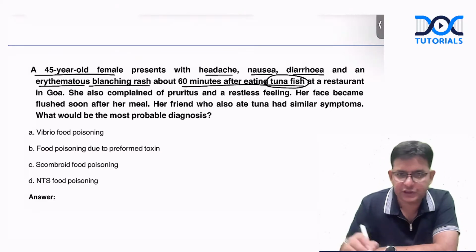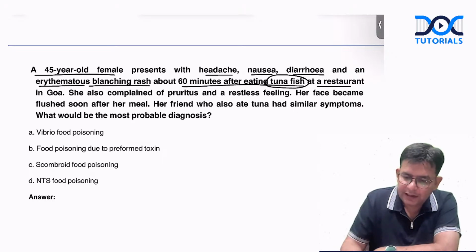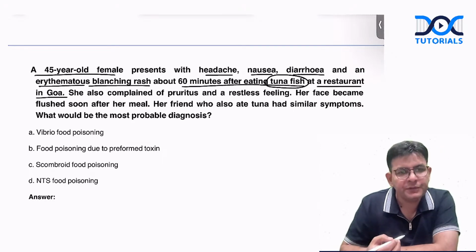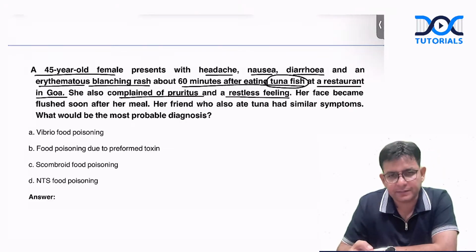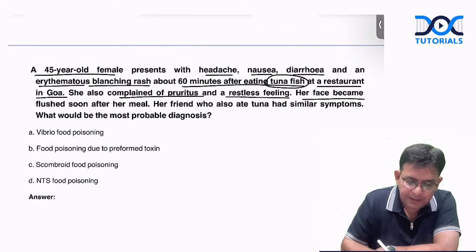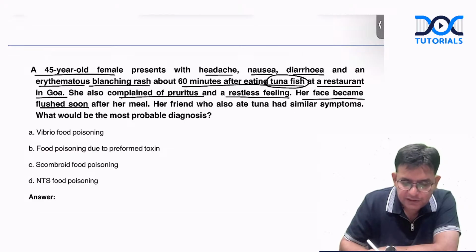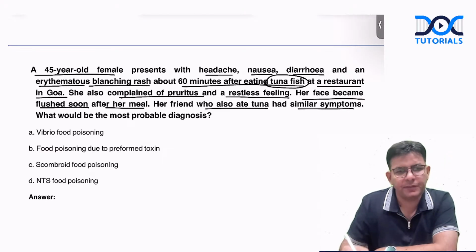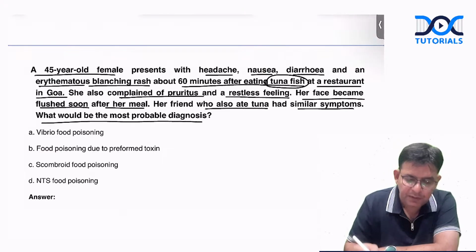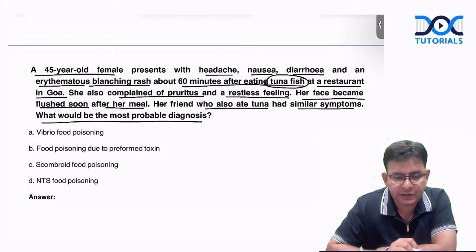This particular fish is also being mentioned up at a restaurant in Goa. She also complains of pruritus and a restless feeling. Her face became flushed after the meal. Her friend who also ate the tuna had similar features. What would have been the most probable diagnosis of this particular condition?